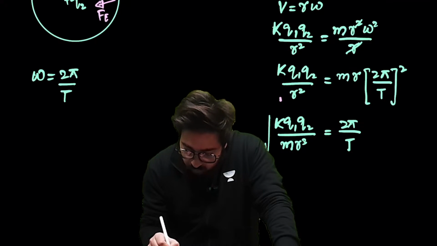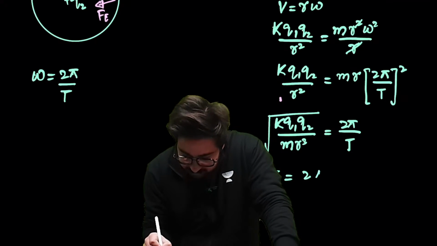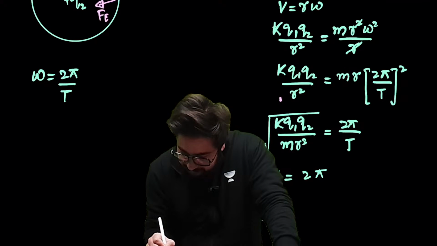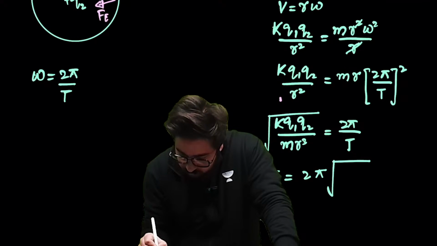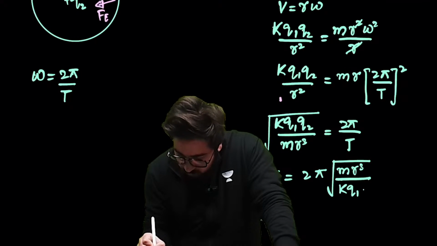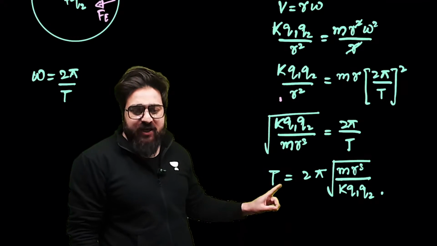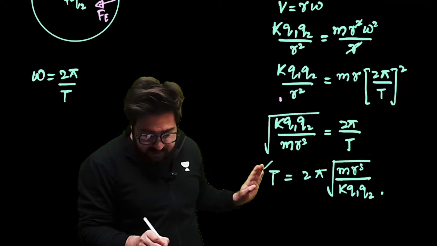And if you take the square over here, it becomes the root. So this time period will be simply 2 pi, then under root of m r cube divided by k q1 q2. Just the reshuffling I am doing. This is the time period.